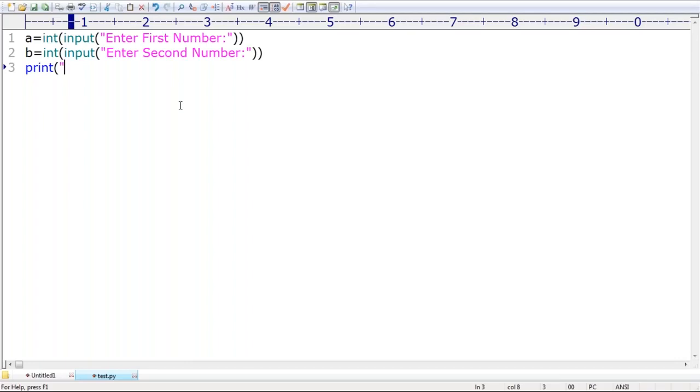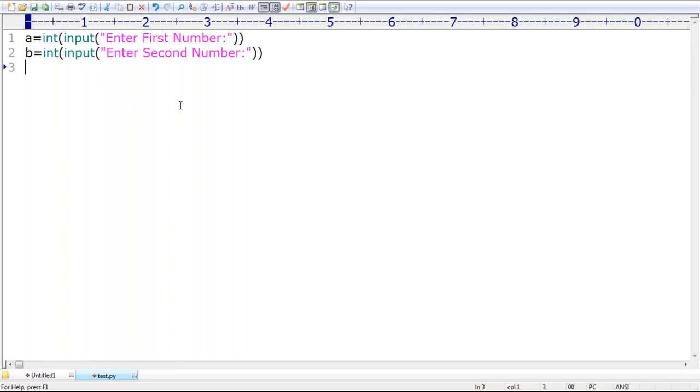My requirement is to compare these two. If both are equal, print both are equal. If both are not equal, compare whether the first is greater or the second. If the first is greater, print yes, first number is greater than second number. Else print first number is smaller than second number.